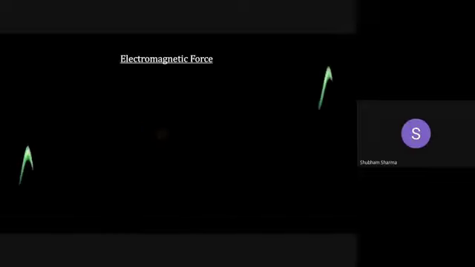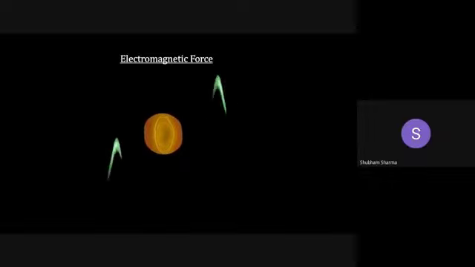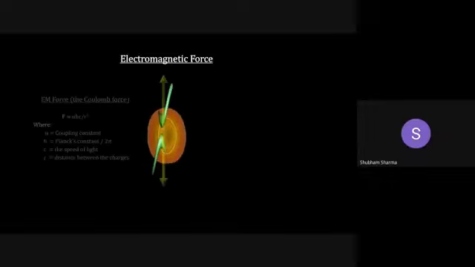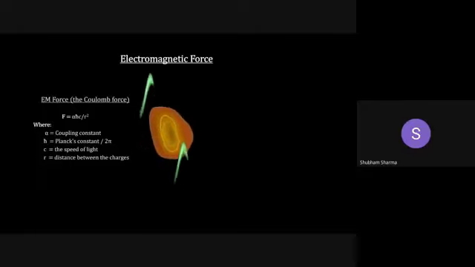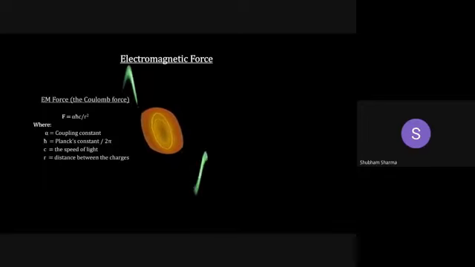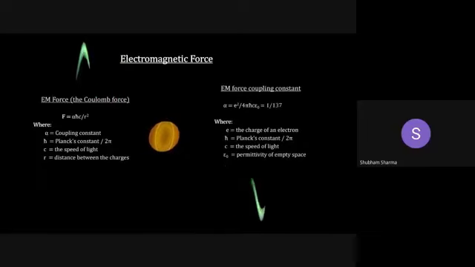This kind of interaction between the electromagnetic field and the electron field is important because the force that the two charged particles exert on each other, the Coulomb force, is generated by this interaction. This force is the first of four fundamental forces in nature. They are characterized by a coupling constant. The coupling constant for the electromagnetic force is 1 over 137. We use this electromagnetic force as a model for the strong and weak nuclear forces.